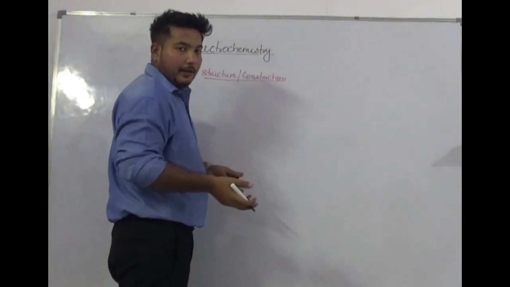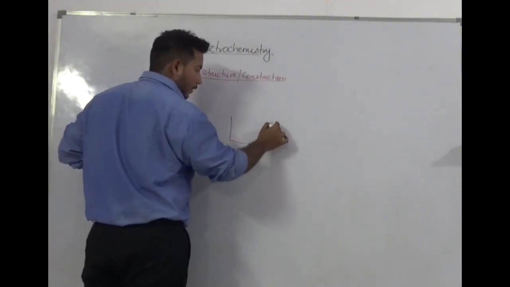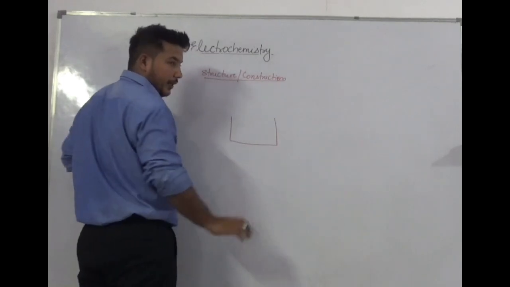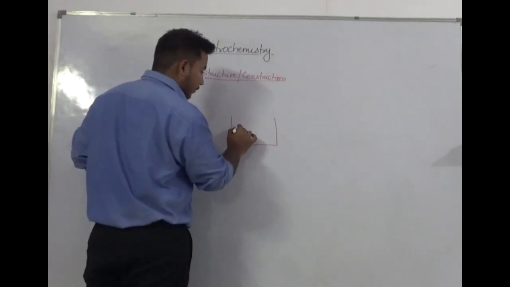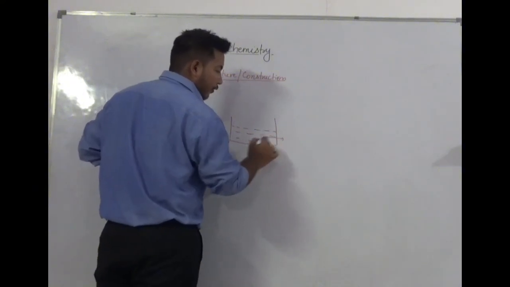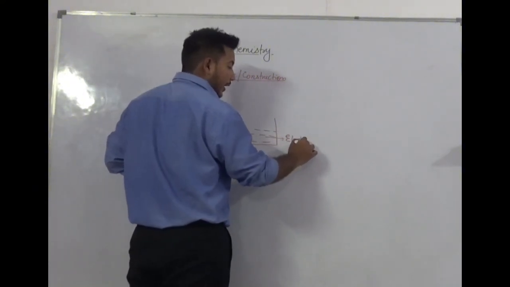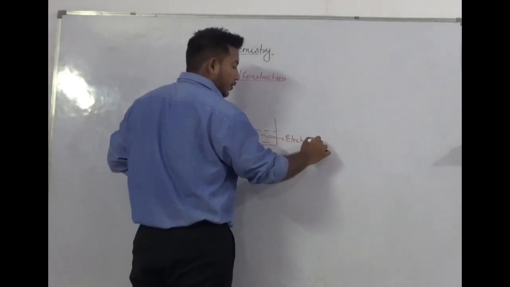To prepare the electrolytic cell, first take a container and fill it with the solution of electrolytes. Basically, we are going to take an electrolytic solution.